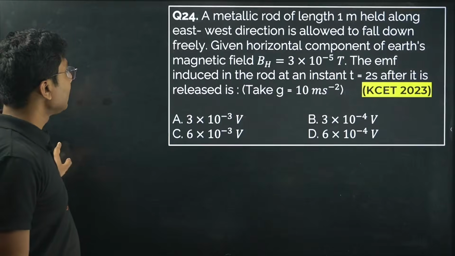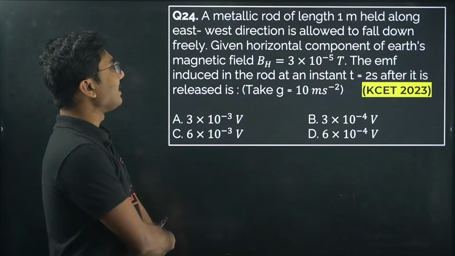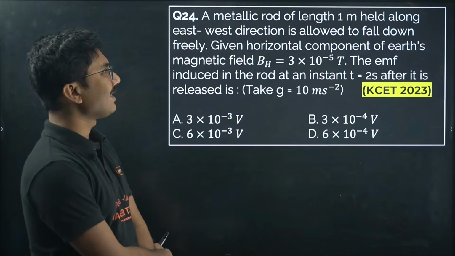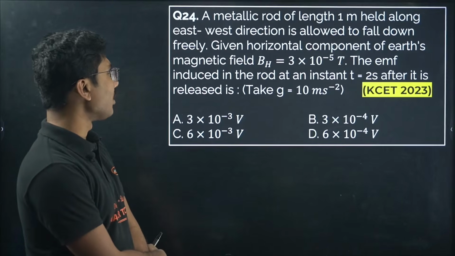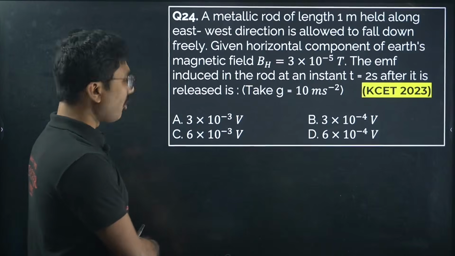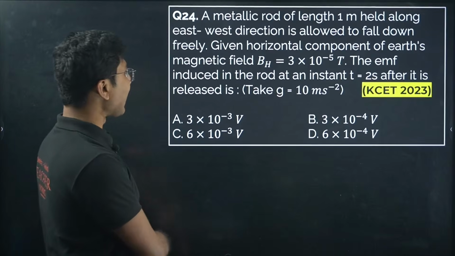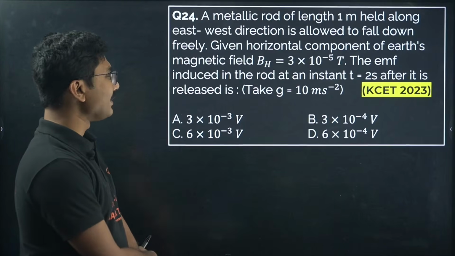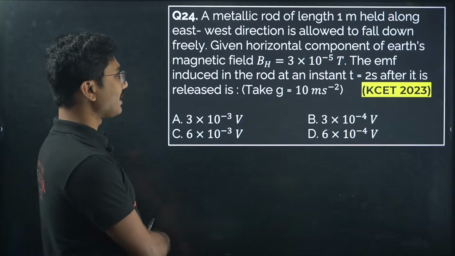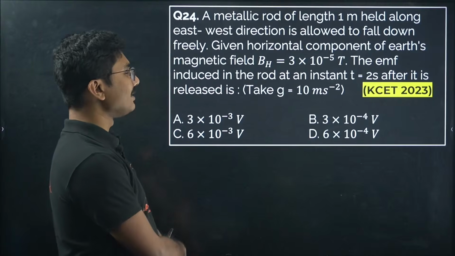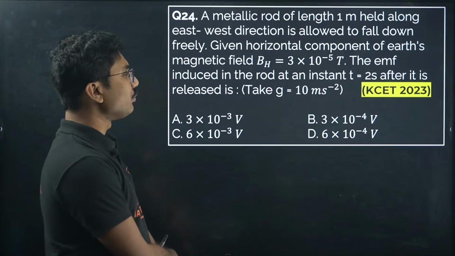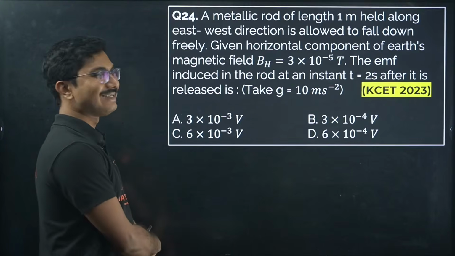Now next, question number 24. A metallic rod of length 1 meter held along the east-west direction is allowed to fall down freely. Given the horizontal component of Earth's magnetic field BH equals 3 into 10 to the power of minus 5 Tesla, find the EMF induced in the rod at an instant t equals 2 seconds after it is released.